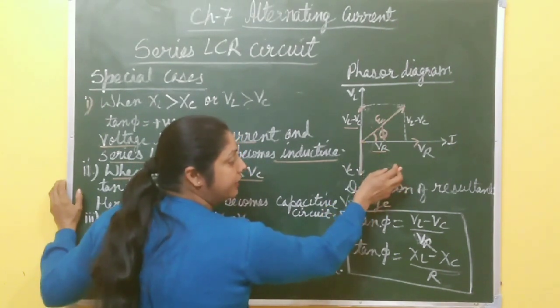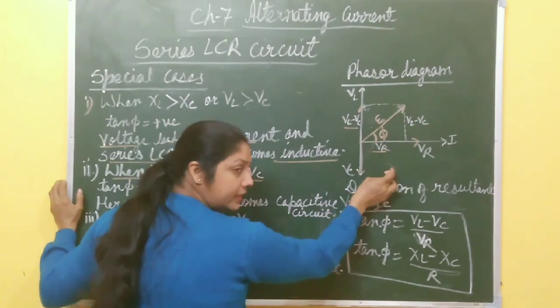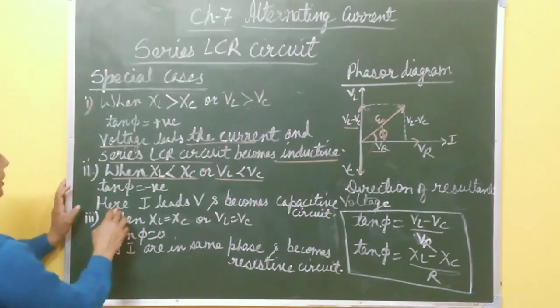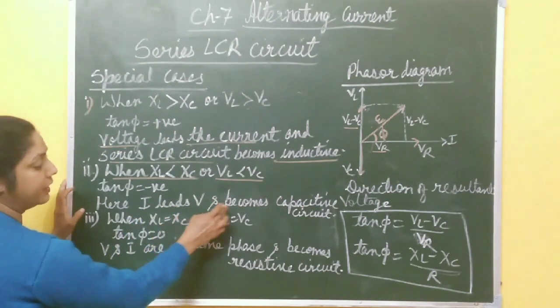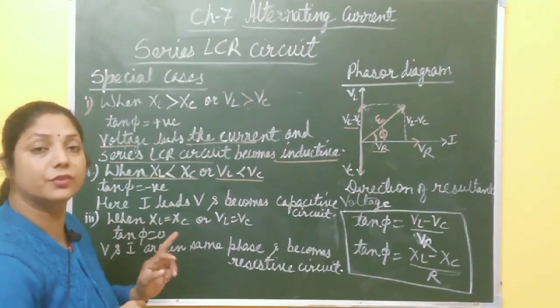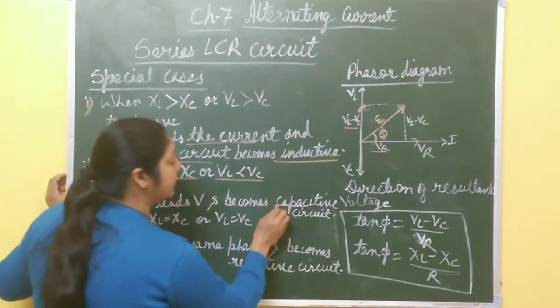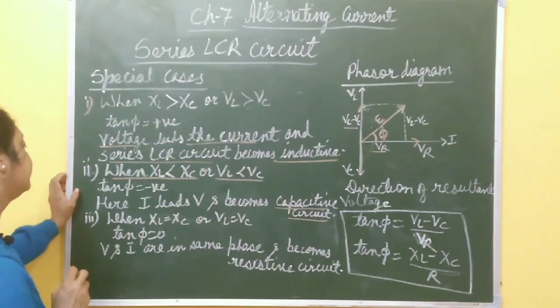It's clear that when tan phi is negative, current leads voltage. So in this case current I leads voltage, and it becomes a capacitive circuit, because in which case does current lead voltage? In case of a capacitor. So the circuit behaves like a purely capacitive circuit, right?